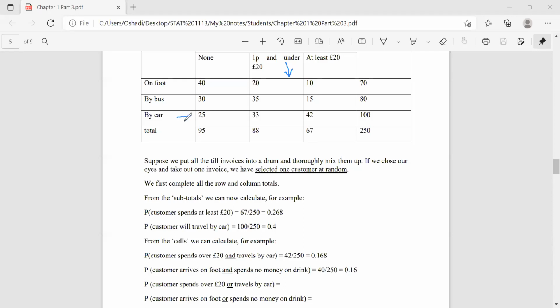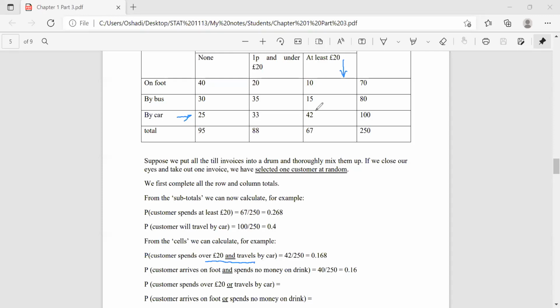this column, right? Sorry, over 20 euros. So we have to consider this column. Customer spends over 20 euro and travels by a car.